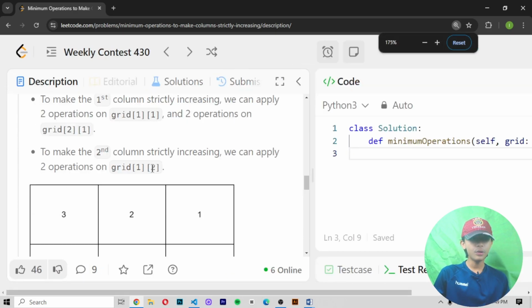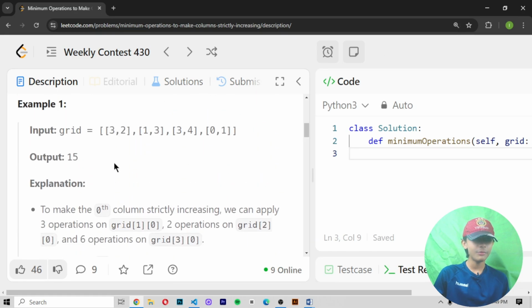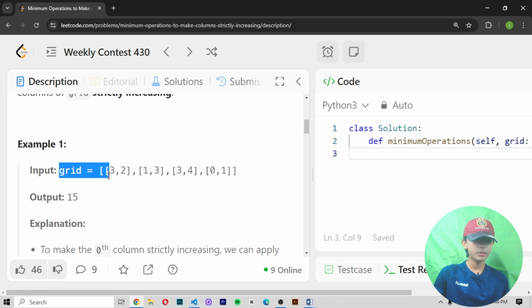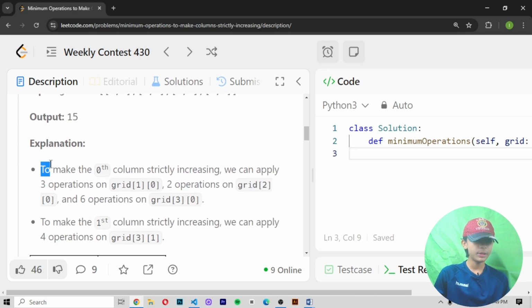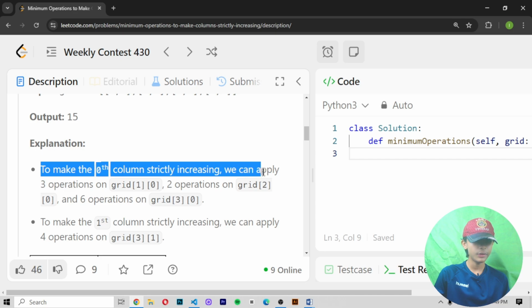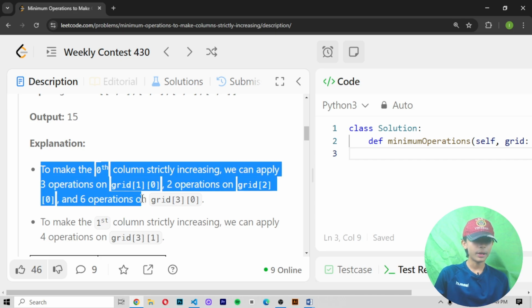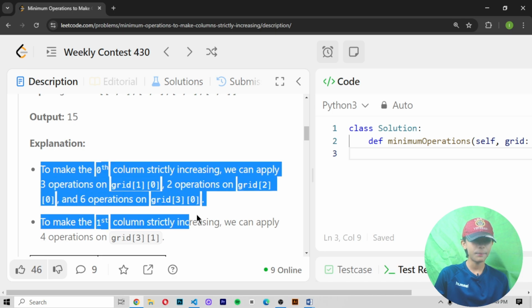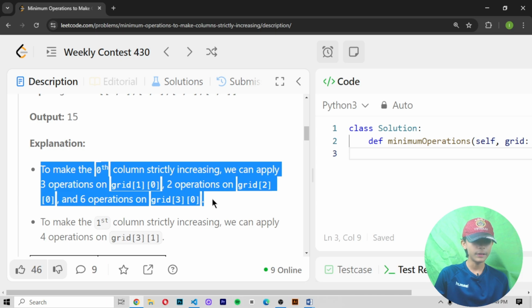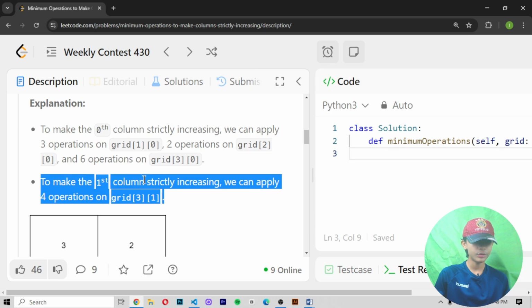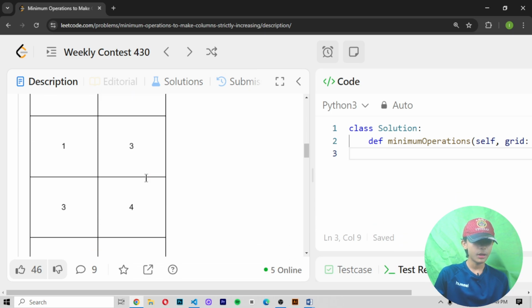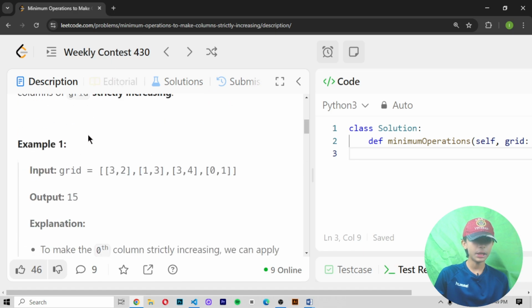Let's focus on example 1. In example 1, the input is grid equals [[3,2],[1,3],[3,4],[0,1]]. The output is 15. It is explained that to make the zeroth column strictly increasing, we can apply 3 operations on grid[1][0], 2 operations on grid[2][0], and 6 operations on grid[3][0]. To make the first column strictly increasing, we can apply 4 operations on grid[3][1]. There is also a diagram given, so I understand it.